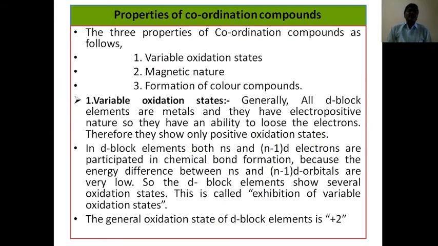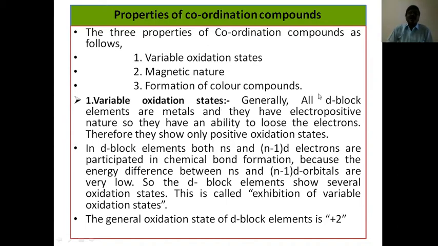Now coming to the properties of coordination compounds. What types of properties do coordination compounds have? There are mainly 3 types of properties: variable oxidation states, magnetic nature, formation of colored compounds. First one, variable oxidation states.